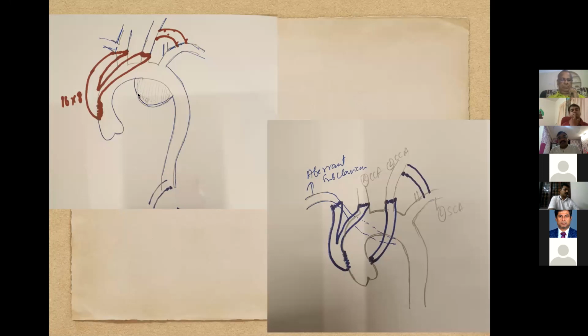When the saccular aneurysm is on the inner curvature like this, we may as well avoid even ligating the subclavian proximal to the vertebral, because it is not possible in all cases. In some cases the anatomy will be very difficult, and in a couple of my cases, I ended up ligating distal to the vertebral. On table, I thought I ligated proximal, but probably because of some other branch, I got confused. So in an inner curvature arch aneurysm like this, you can actually avoid this. If there is endoleak, you can always come back and put a device.